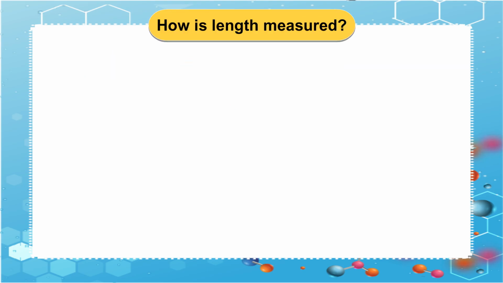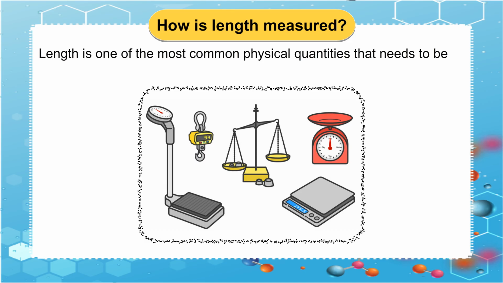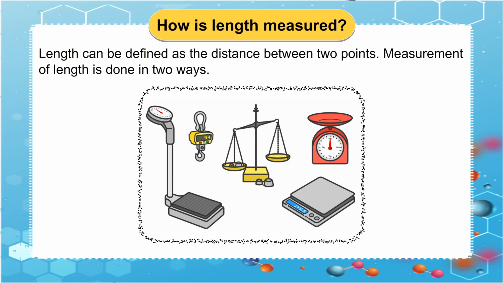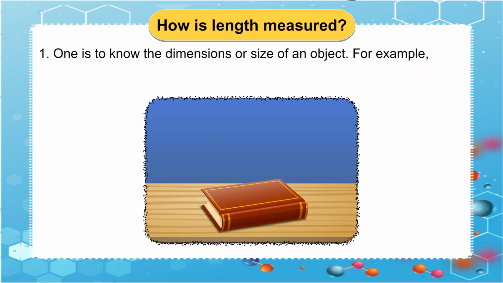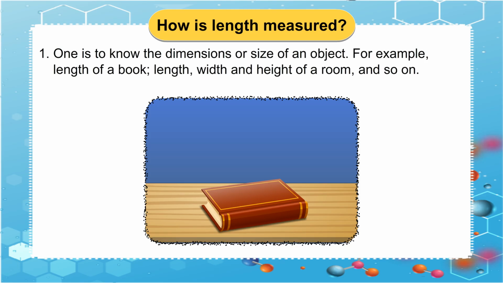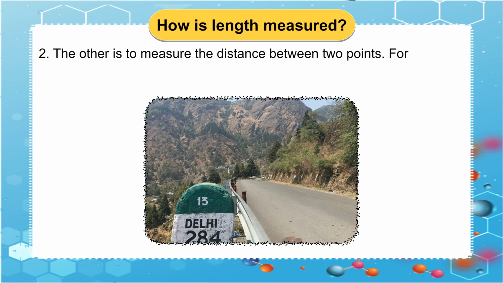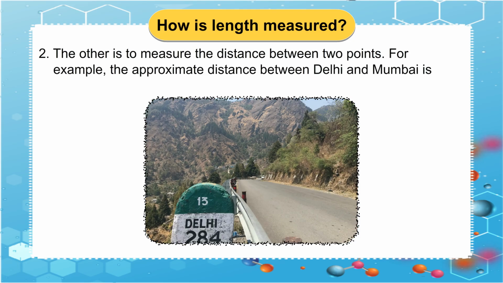How is length measured? Length is one of the most common physical quantities that needs to be measured for various purposes. Length can be defined as the distance between 2 points. Measurement of length is done in 2 ways. One is to know the dimensions or size of an object. For example, length of a book, length, width and height of a room, and so on. The other is to measure the distance between 2 points. For example, the approximate distance between Delhi and Mumbai is 1,400 kilometers.